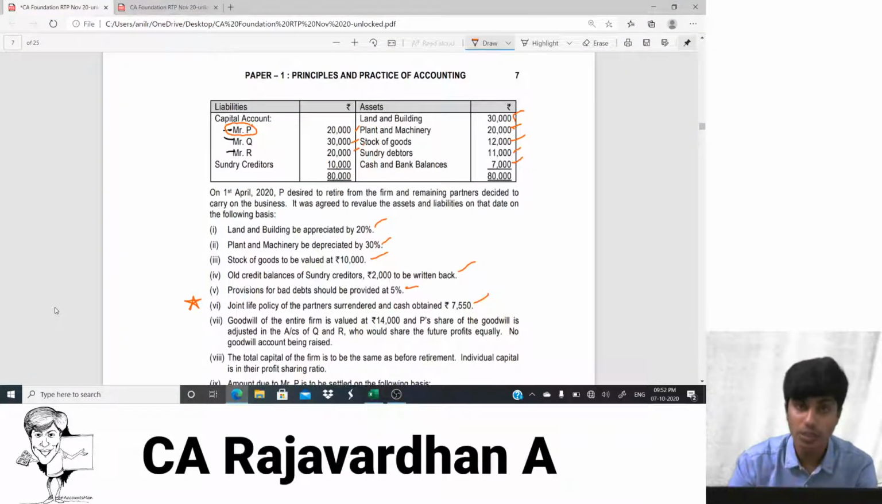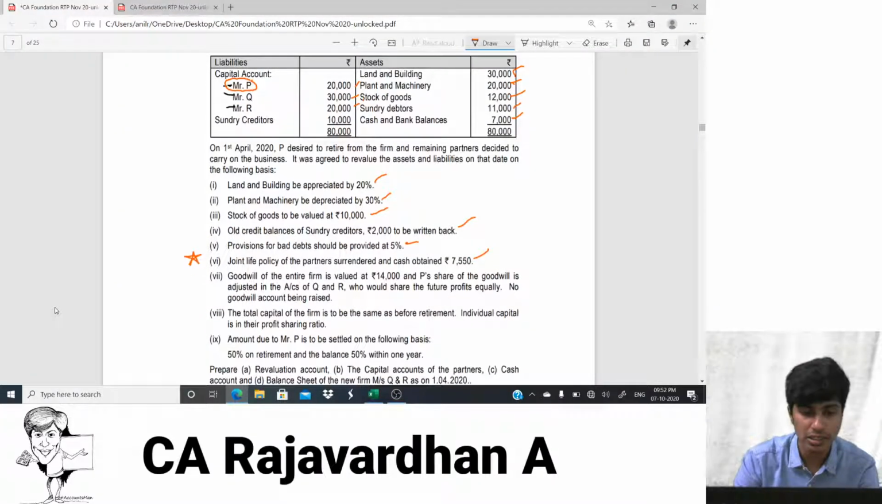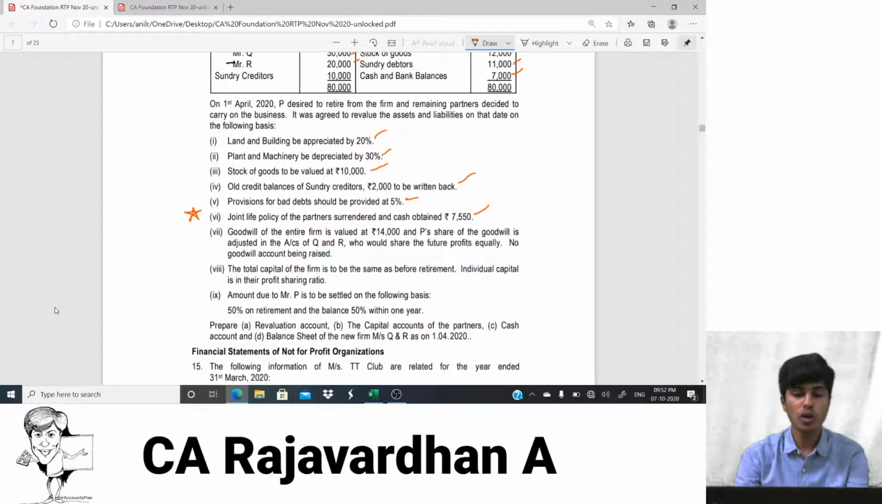Okay, guys, let's go to the next adjustment. The next adjustment is the seventh one. Goodwill of the entire firm is valued at 14,000 and P's share of goodwill is adjusted in the accounts of Q and R, who would share the future profits equally. No goodwill account is to be raised. So goodwill should be adjusted by making contributions by the partners.